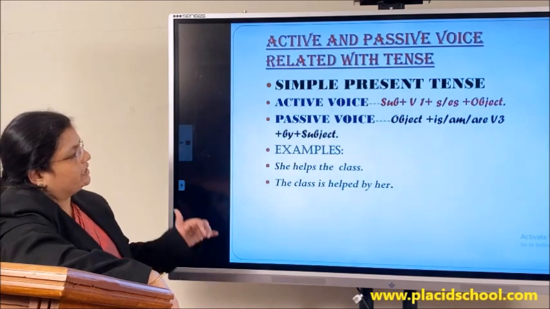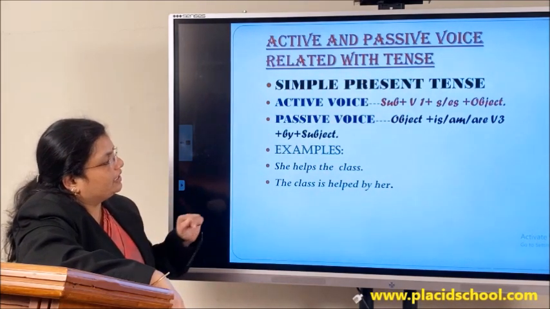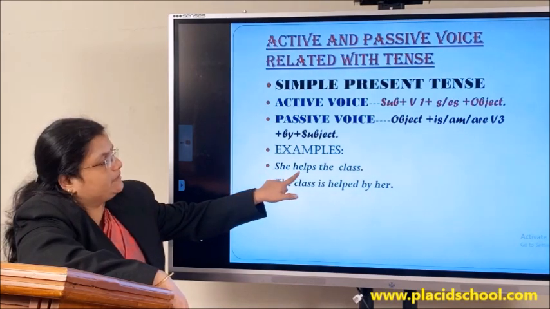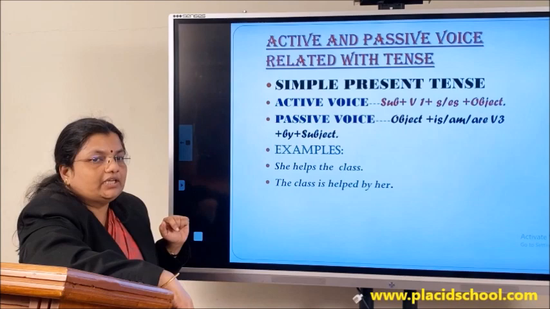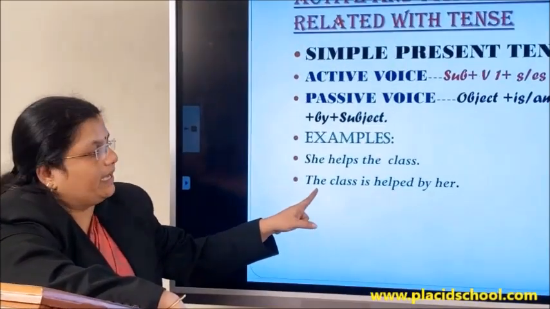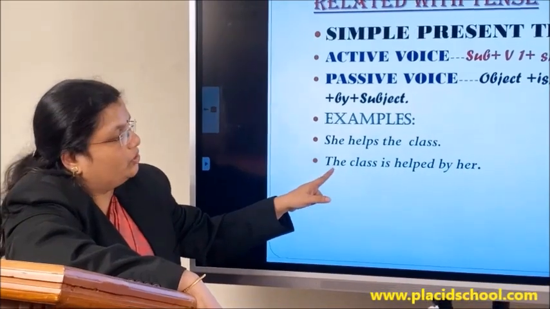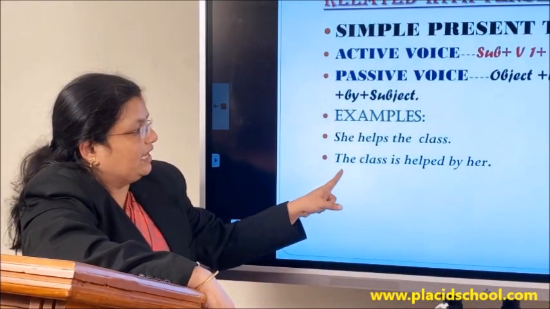So let us look into an example there. She helps the class. Here, she is the subject, helps is the verb, helps whom? The class. So how can we change that to passive form? The object changes as the subject in passive voice. They undergo an interchange. So the class comes first, the class.